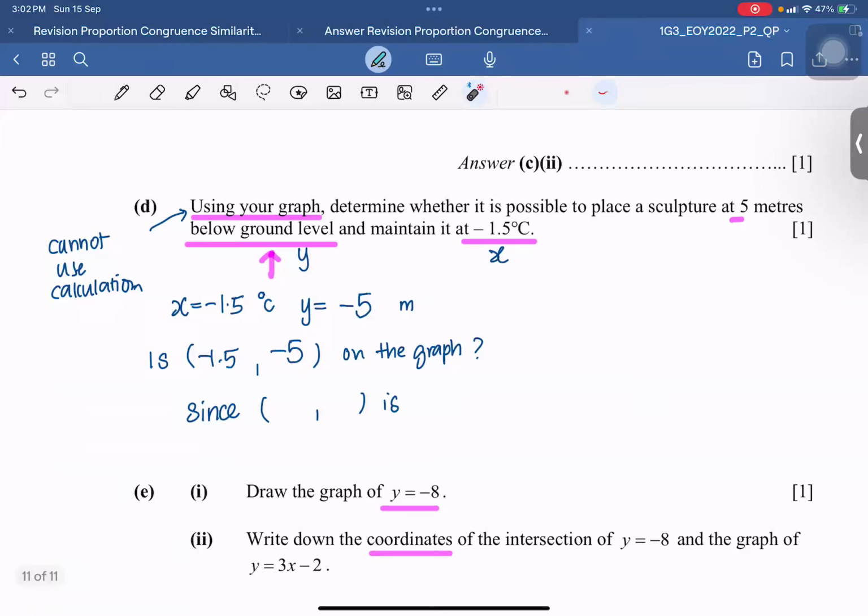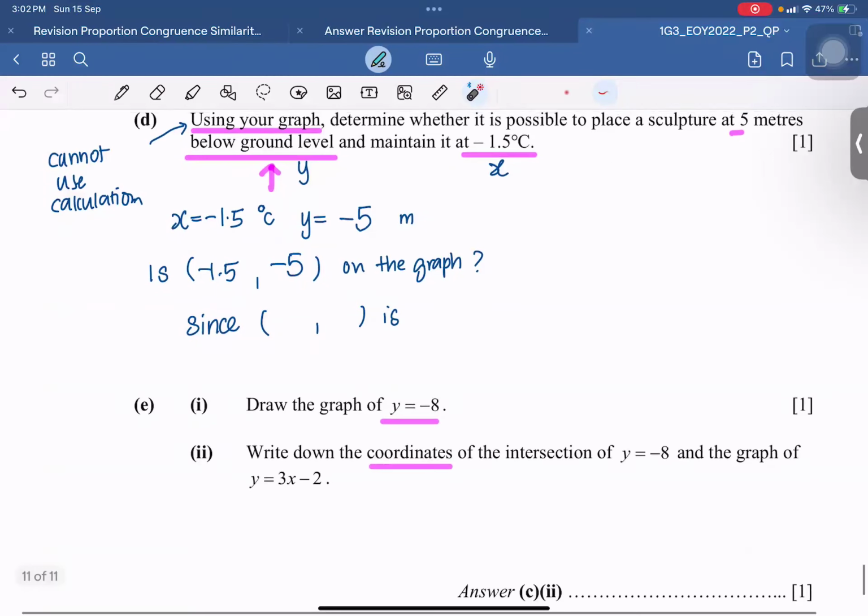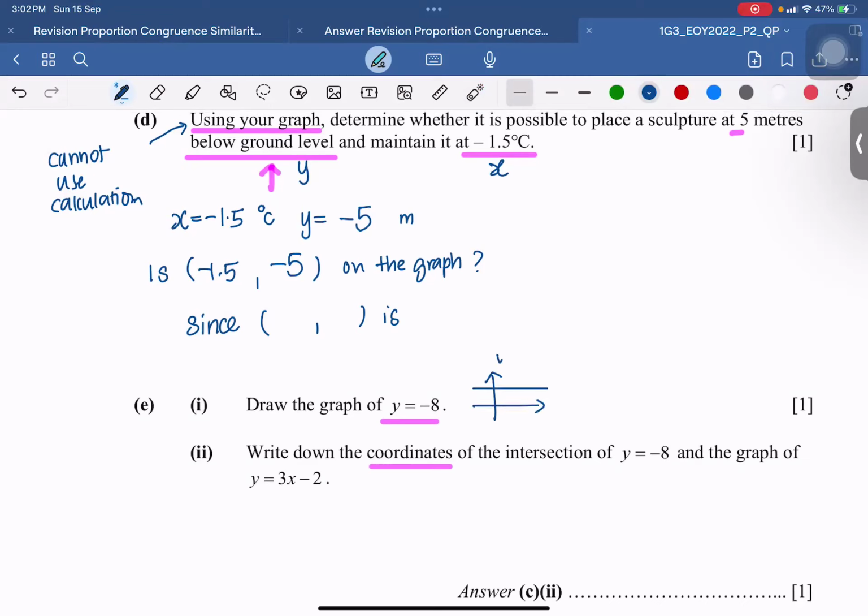Then the next part, to draw the graph of this line, graph of y equals to something. It cuts only the y-axis, in this case at -6. So I cut the y-axis only at -6. Please draw the horizontal line.